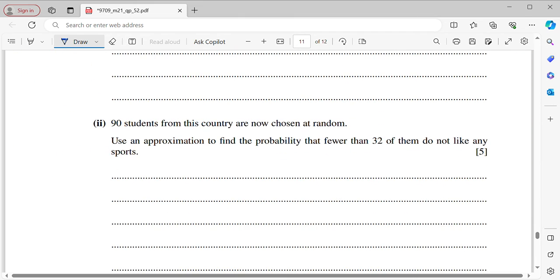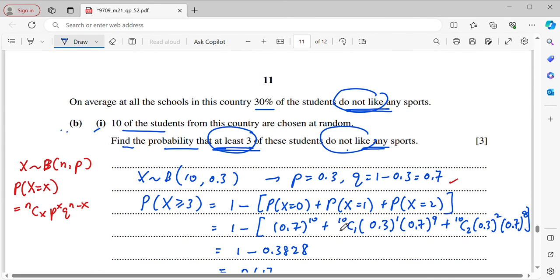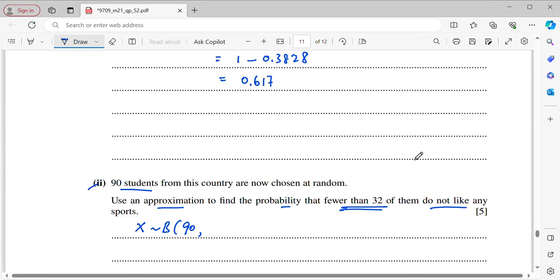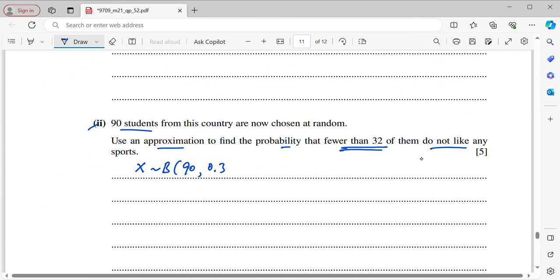Now, next question, part 2. 90 students from the country are now chosen at random. Use an approximation to find the probability that fewer than 32 of them do not like any sports. So, just now X is binomial, with 90 students and probability of not liking sports 0.3. Since your n is large, np is 90 times 0.3, which is 27.